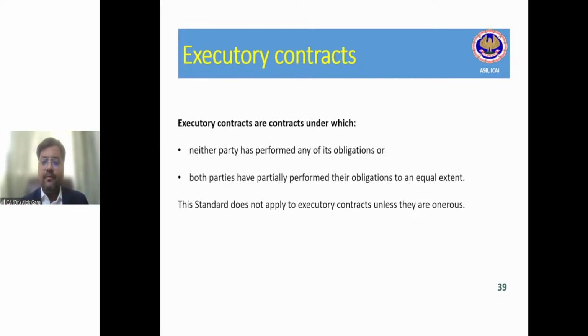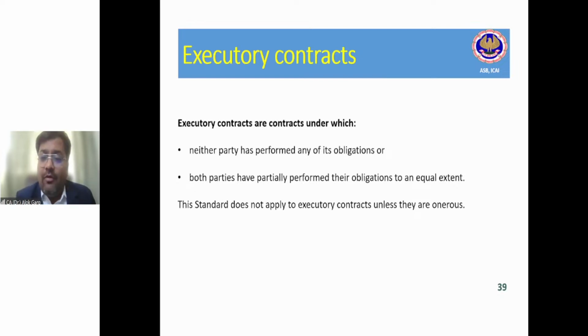But if in the contract a penalty clause was there, it was a binding agreement that I have to deliver it by the scheduled delivery date. If I do not deliver by the scheduled date, I have to pay a penalty of 5 lakh rupees. The moment I have failed the delivery by the scheduled date, right? I have to create a provision. Why? Because this contract will become an onerous contract.